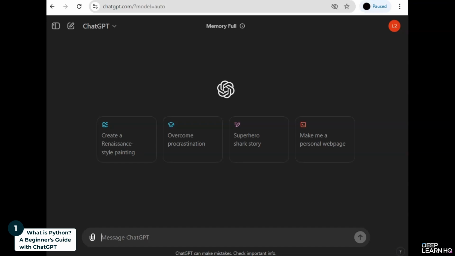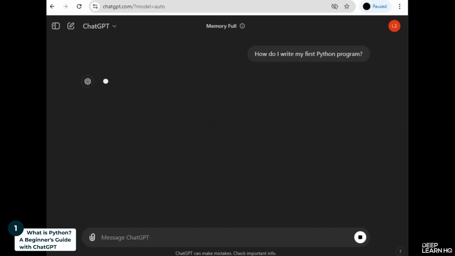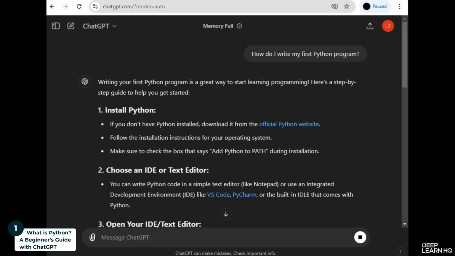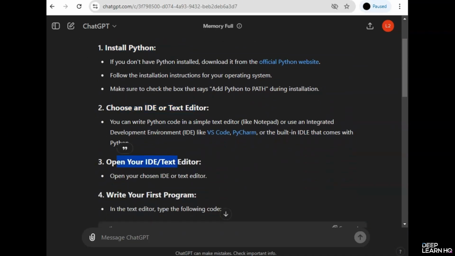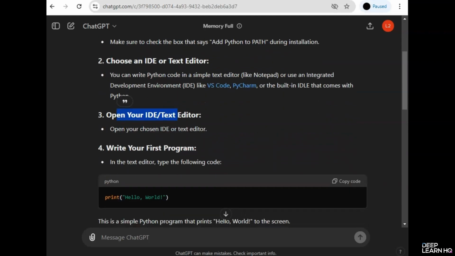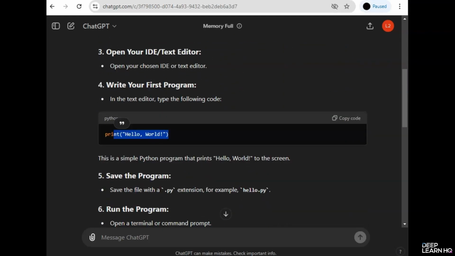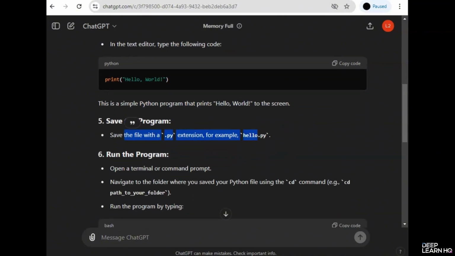For this, I'm going to give a prompt that says, "How do I write my first Python program?" And ChatGPT responds with, "Writing your first Python program is a great way to start learning programming. Here's a step-by-step guide. First is to install Python, then choose an editor. And thirdly, open your editor and write your first program, that is print hello world. So this is a simple Python program that prints hello world to the screen. Then save the file with a .py extension, for example hello.py, and then run the program.